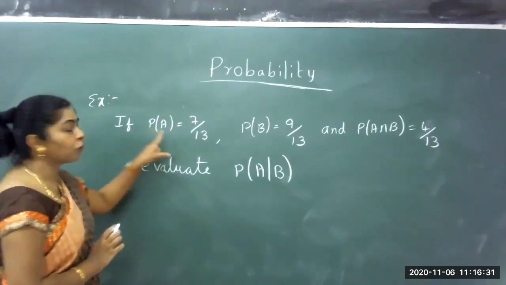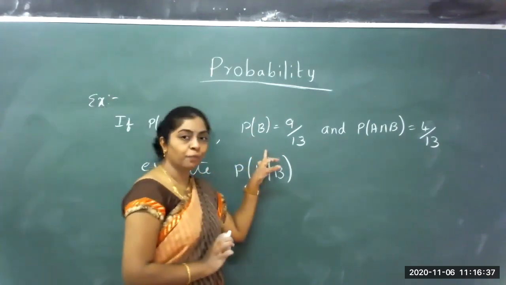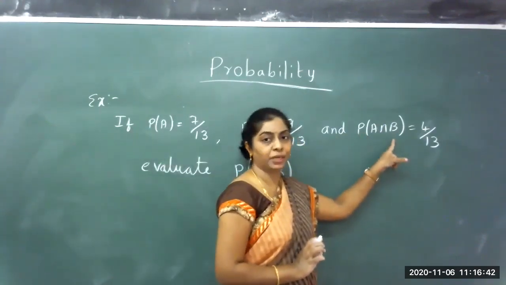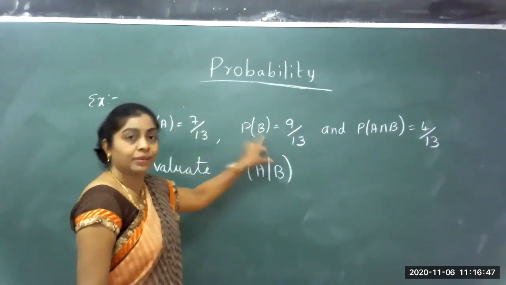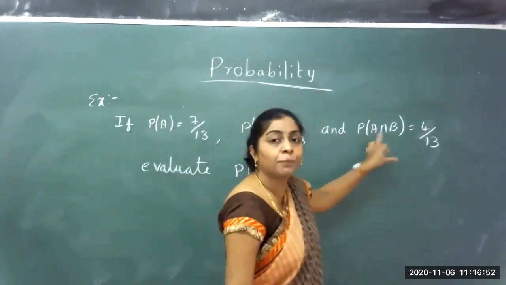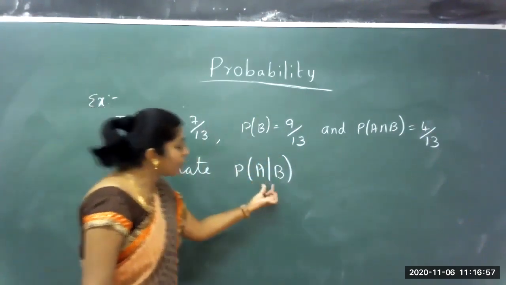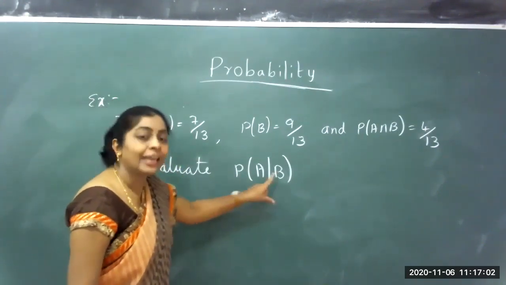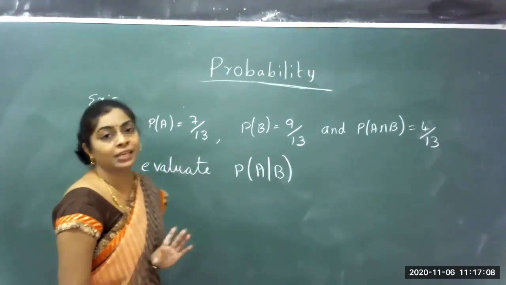They've given that the probability of A, one of the events, is 7 by 13, the probability of B is 9 by 13, and the probability of A intersection B is 4 by 13. Two events have occurred, A and B, and they've given the probabilities. Evaluate the probability of A given that B has occurred. Whenever it is denoted like this, it is a conditional probability.